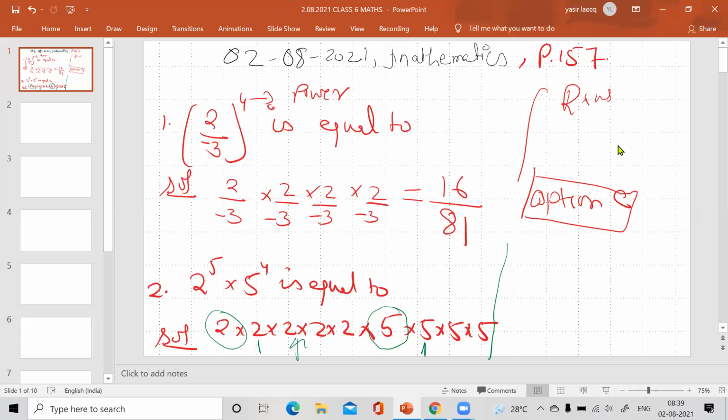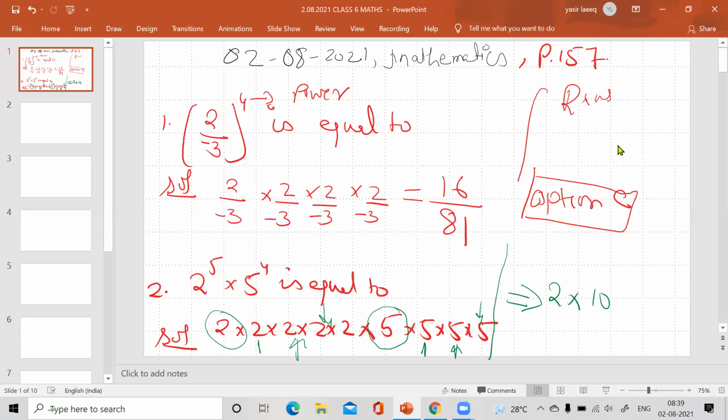This 2 and this 5 will be 10, this 2 and this 5 will be 10. What is remaining? Only this 2 is remaining. So we can write 2 into 10, 2 into 5 will become 10.